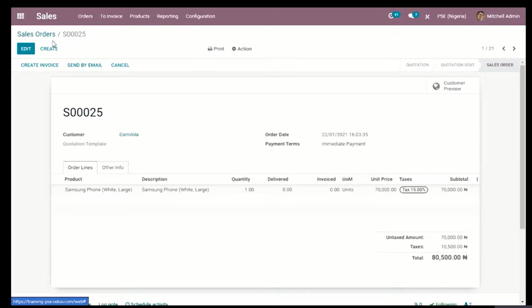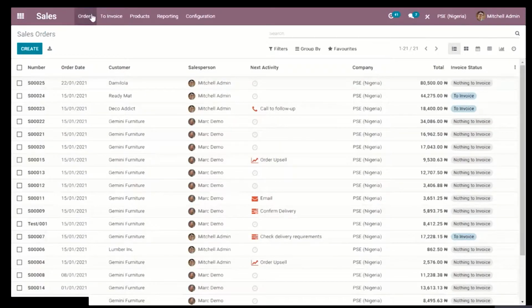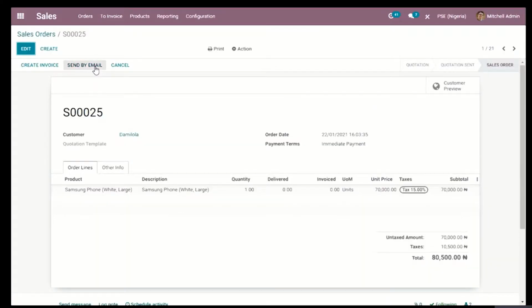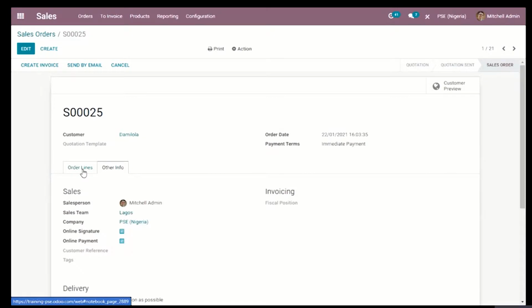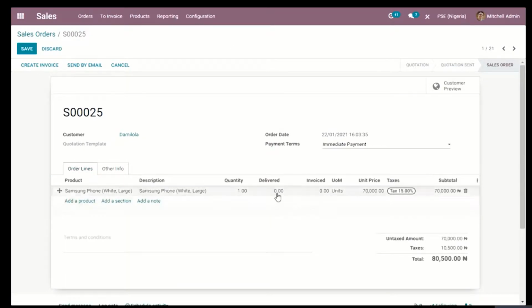Now, generally, the procedure is for me to deliver this product and invoice my customer, which is Damilola. And Odoo is giving me a warning saying I have not included how much of the quantity I have delivered.